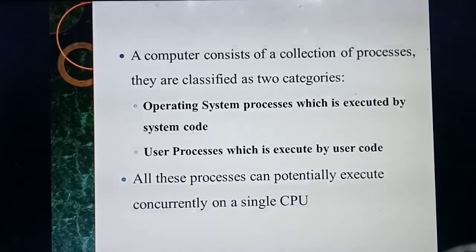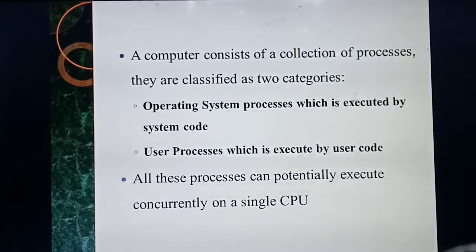So all these processes can be executed concurrently on a single CPU. That means, in a system, how many CPUs will be there? Only one CPU, isn't it? So in that CPU, you are giving a lot of processes at a time. You are taking a printout at the same time. You are scanning something in the scanner, and also you are displaying something in the projector. So at the same time, you are doing a lot of processes. But you are concurrently arranging all the things in a CPU.